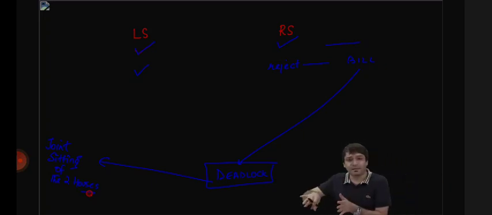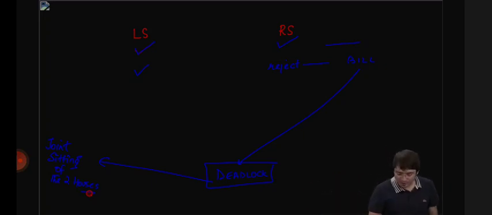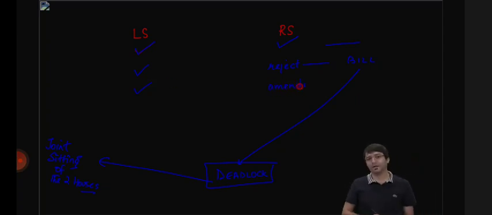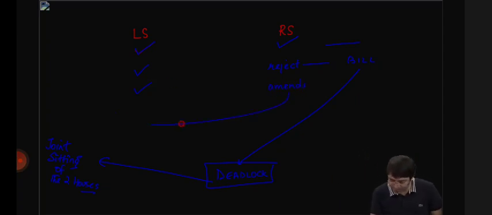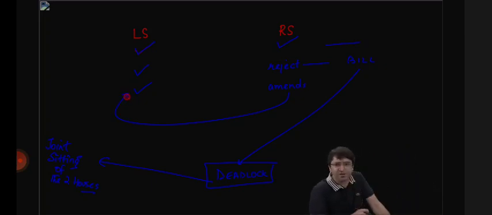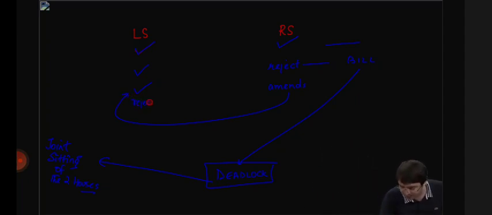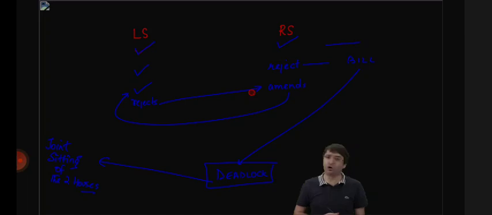What if Lok Sabha passes this bill, but Rajya Sabha amends this bill? Rajya Sabha makes some changes to this bill. This bill will go back to Lok Sabha. If Lok Sabha accepts these changes, yes, very good changes, thank you so much, there is no problem because Lok Sabha has accepted the changes made by Rajya Sabha. The bill is passed. What if Lok Sabha rejects these amendments, saying no, we don't agree with these amendments? There is a deadlock. And to resolve this deadlock, there can be the joint sitting of the two houses.